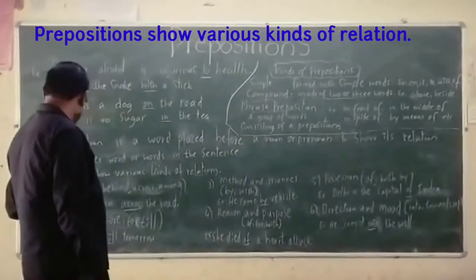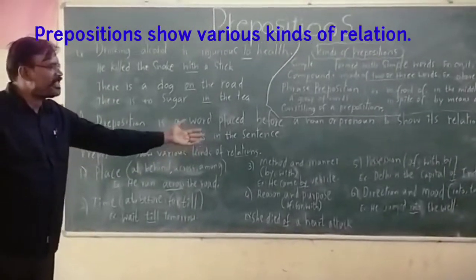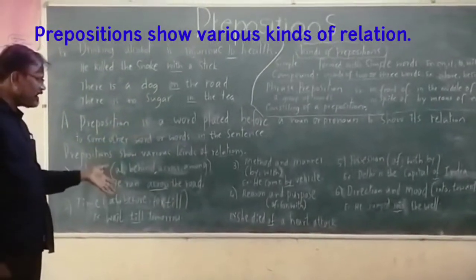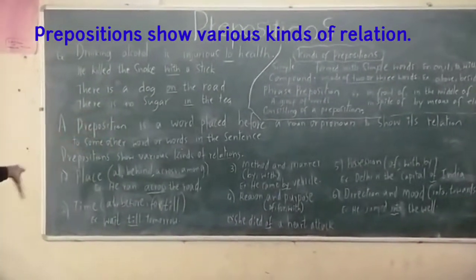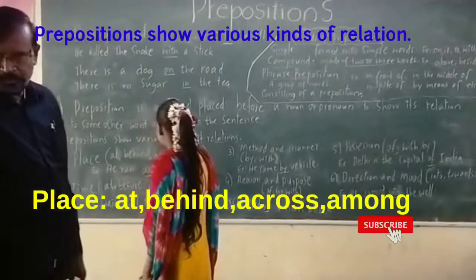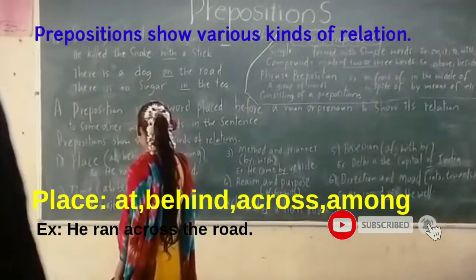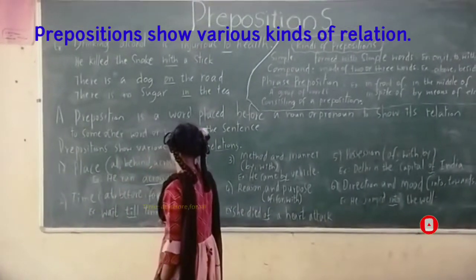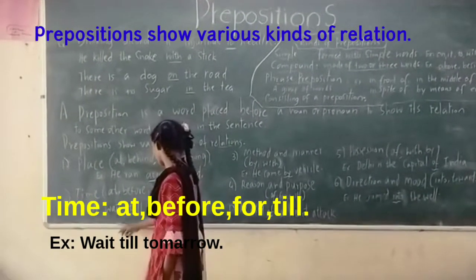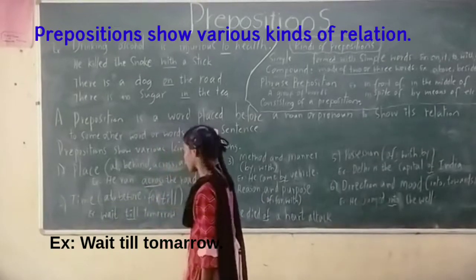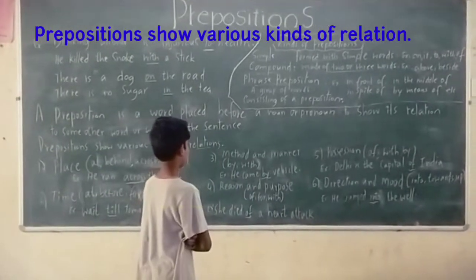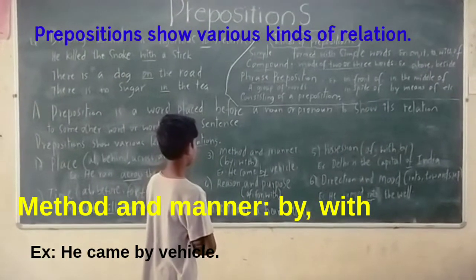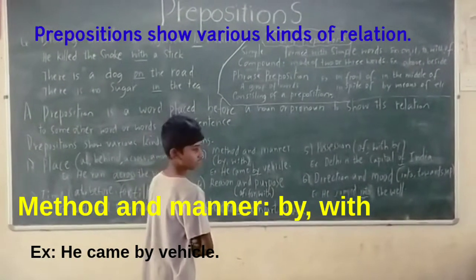Let us come to them one by one. There are various kinds of relations. Some of those relations are exhibited in this background. Example, the lamp across the road. And after, before, by, till. Example, wait till tomorrow. By. Example, he came by vehicle.